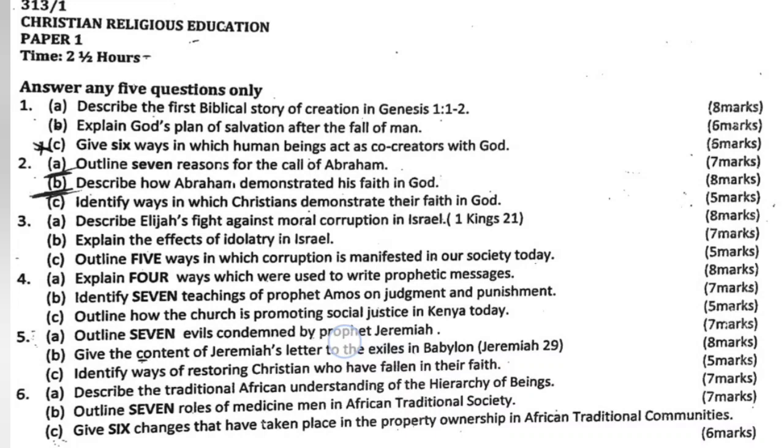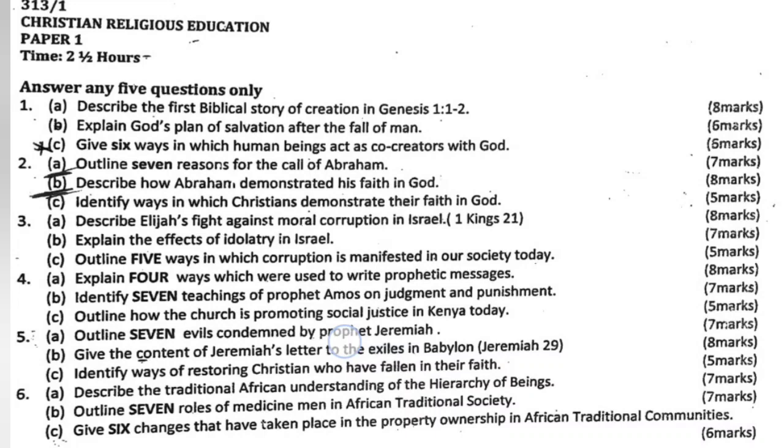Question 4a. Outline 7 evils condemned by Prophet Jeremiah. B. Give the content of Jeremiah's letter to the exiles in Babylon as found in Jeremiah chapter 21. C. Identify ways of restoring a Christian who has fallen in their faith.